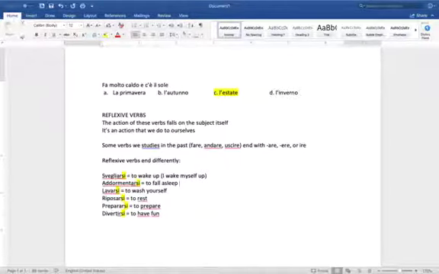Which sounds strange in English, of course, but that's how it is. The same thing with to fall asleep. In Italian, we say I fall myself asleep.